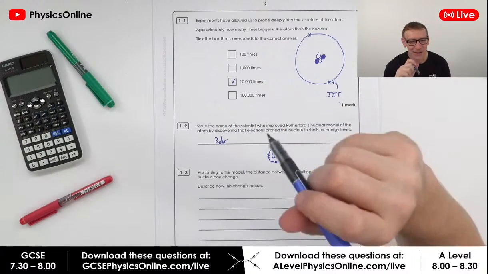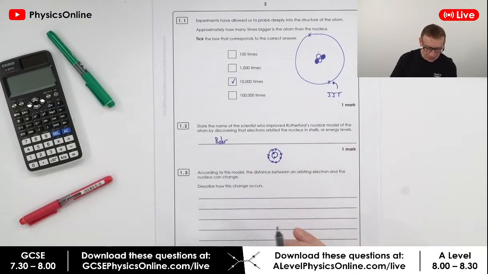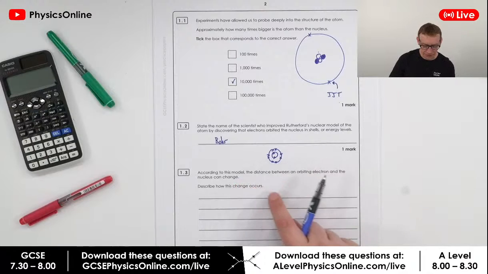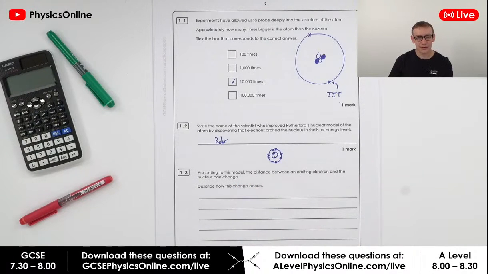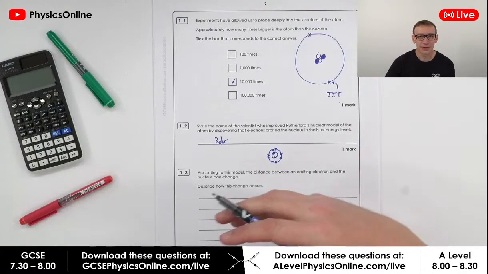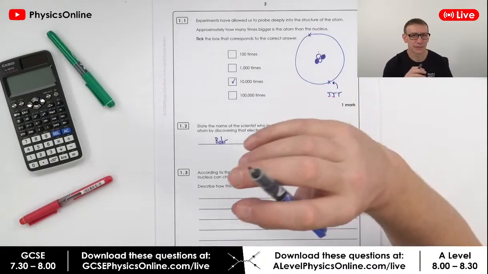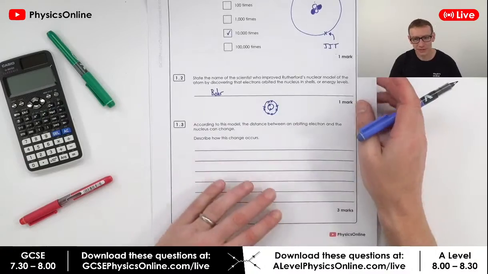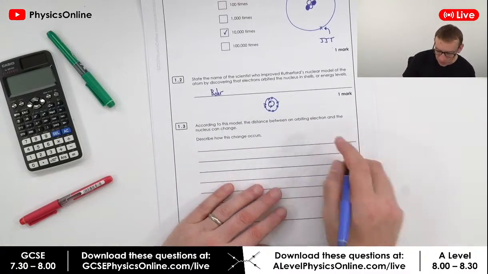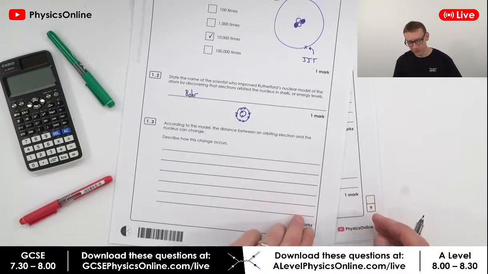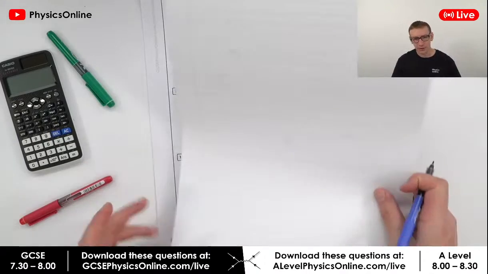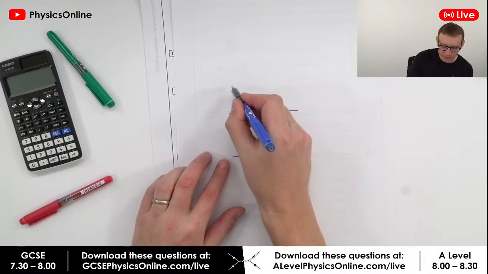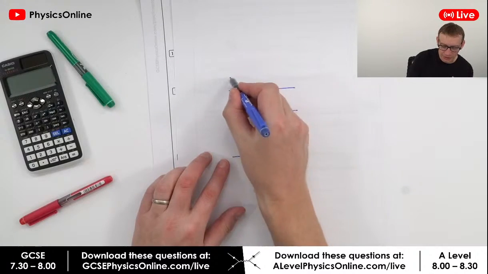Okay, right. So the next bit: according to this model, the distance between an orbiting electron and a nucleus can change. How does that change occur? How is it that an electron can go from one shell to the other? We tend to have a diagram like this, but it's a little difficult to see. So a way we can represent this is to think about the inner shell and the shell or energy level above it, and so on.